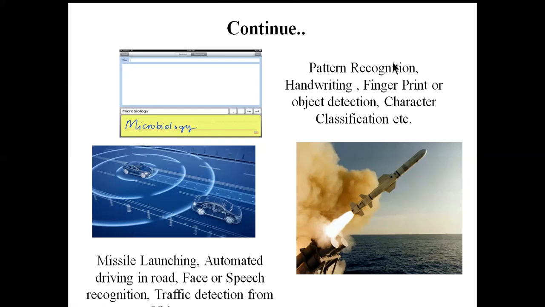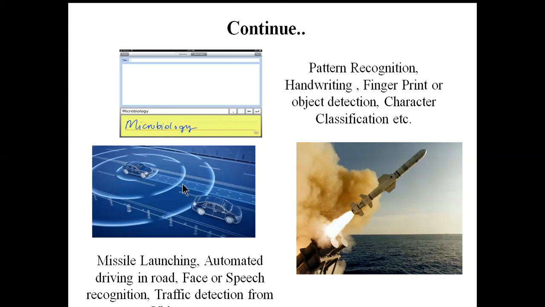You can use it for character classification. You can easily see this in Google: you give a handwriting and the corresponding English word can be detected. In that case, an artificial neural network can be used for the training.